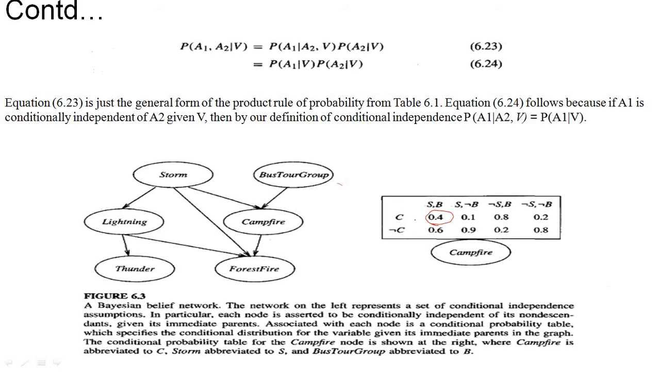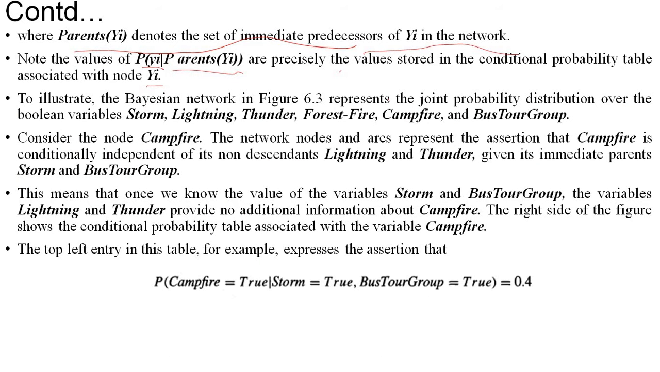Given the values of storm and Buster group, what is the value of campfire and what is the value of not campfire? How can we calculate it? We can calculate it just by seeing this probability table. We can tell that the campfire value is 0.4 and the not campfire value is 0.6. So by using this table, we can predict the value of the descendants.